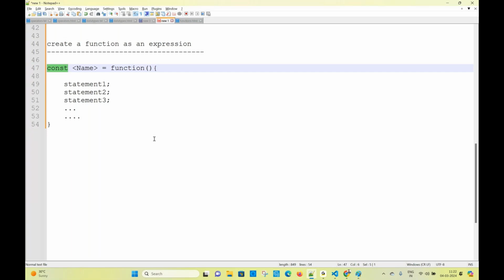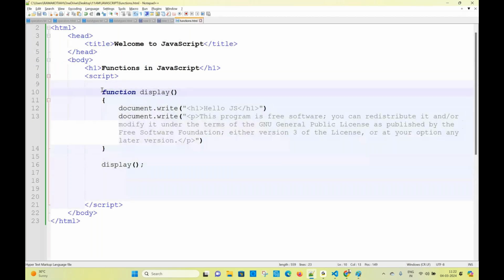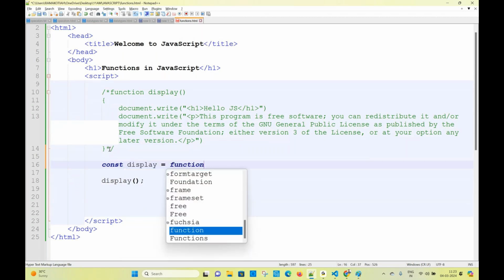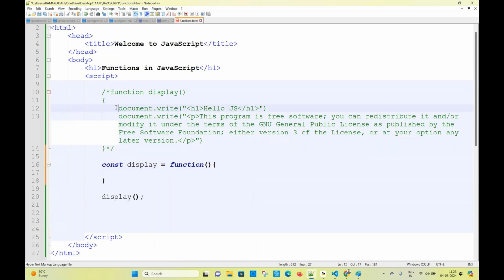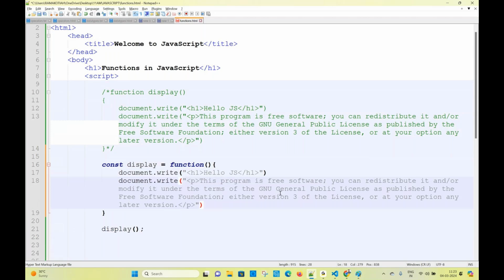Then, let us come here. The same function you create like this now. We can create the same function like this also. Watch it carefully. Const display equal to, this is the way of creating the function. So inside the function, write the two statements. This is a way of writing the function.